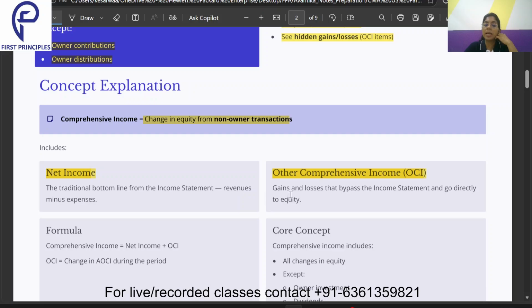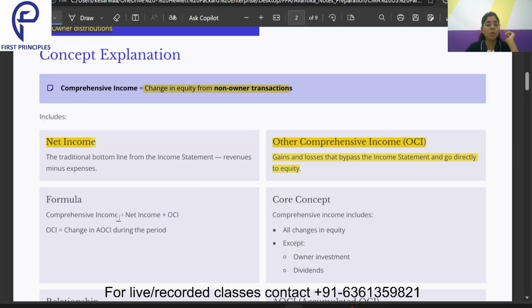Now, what is OCI? Gains and losses that bypass the net income and directly go to the equity are termed as the OCI. That means those line items which are not reported on the income statement are reported on the equity. That is what happens in the OCI.